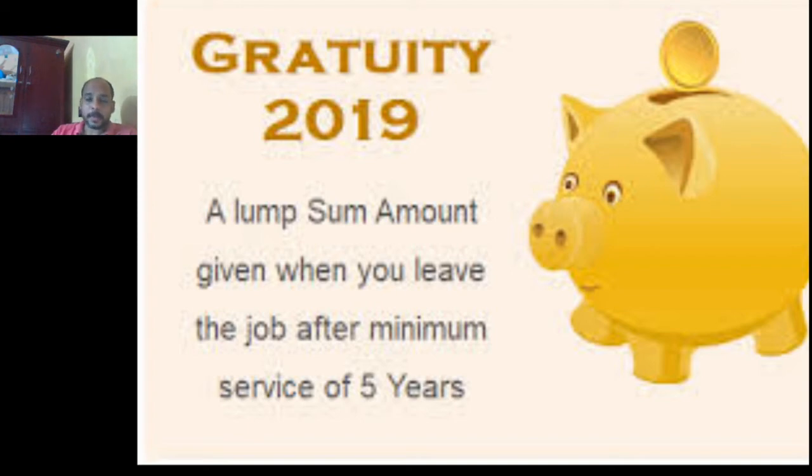So now to find the first amount, 15 days salary for every completed year of service: 15 days salary equals salary divided by 26 into 15. When you take the completed years of service, you have to round off those months which are in excess of 6 months into 1 year. If a person has served 35 years and 7 months, you have to take 36 years as the completed years of service.